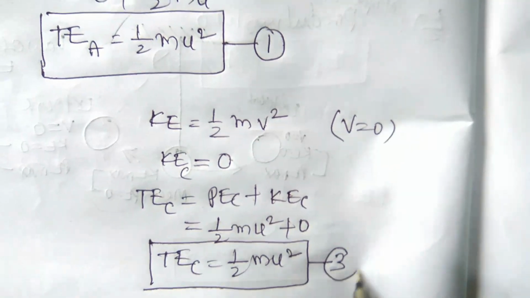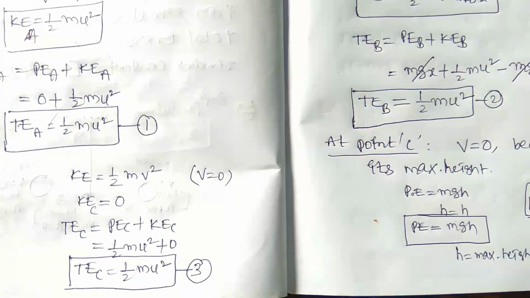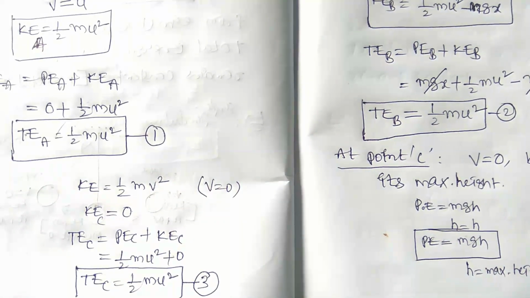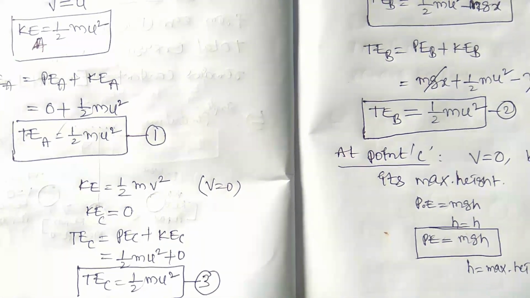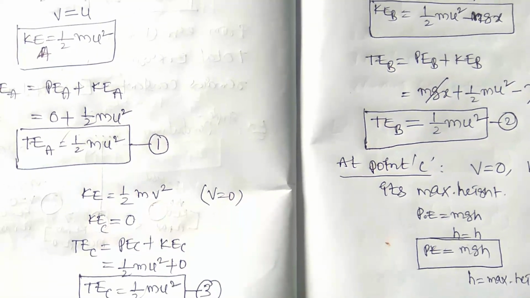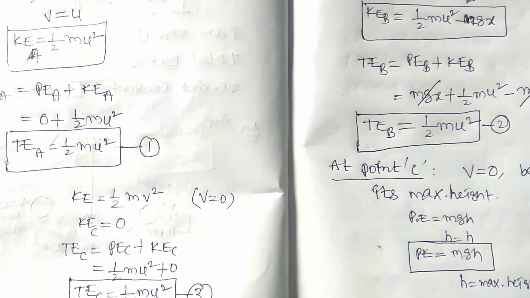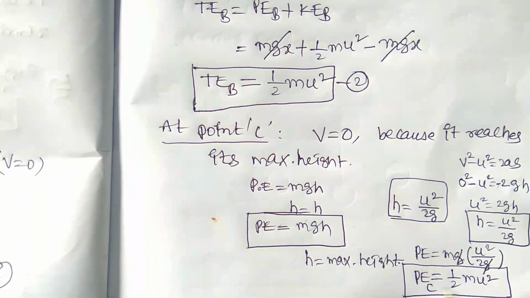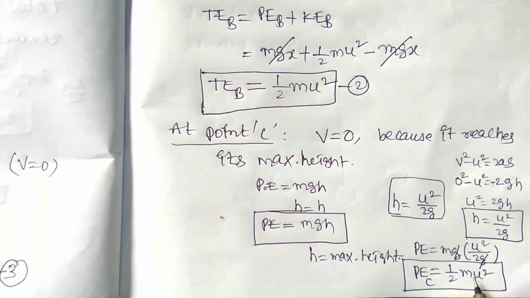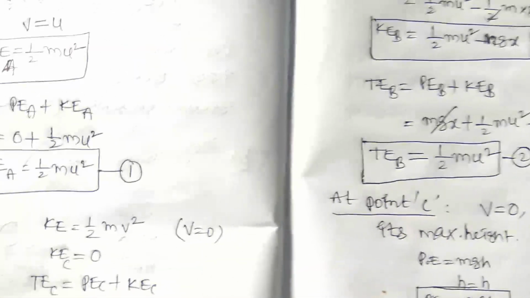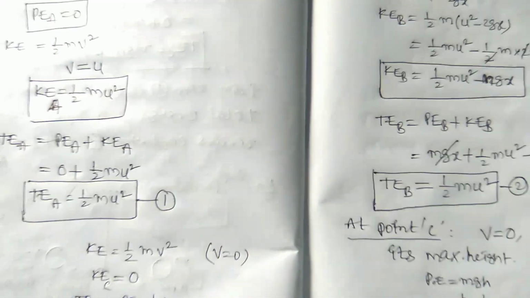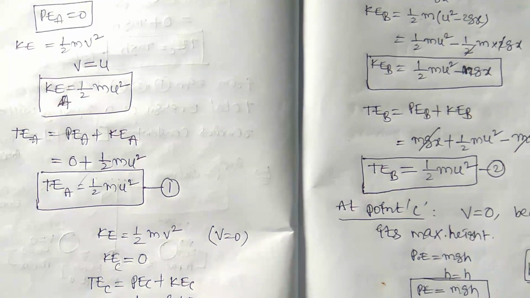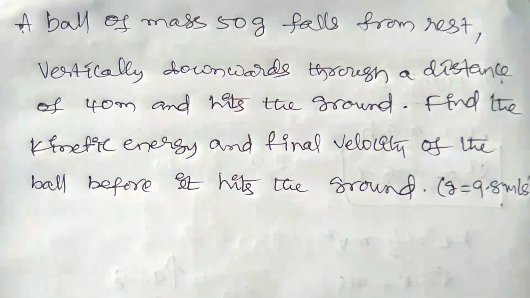We can say this is equation 1, this is equation 2 and this is equation 3. From these three equations we can say the total energy always remains constant. The energy can neither be created nor be destroyed, but it can change from one form to another. At point C you should know the potential energy will be in the form of kinetic energy. So this is the understanding level of the law of conservation of energy in both freely falling and vertically projected bodies. Okay, let us see a numerical.